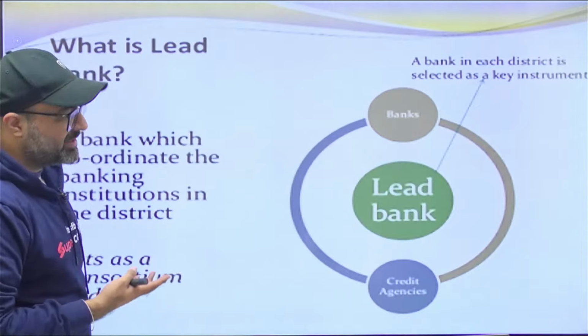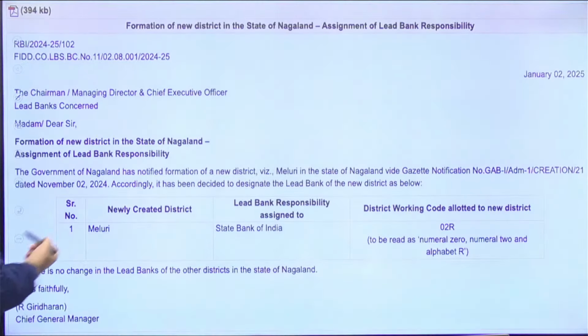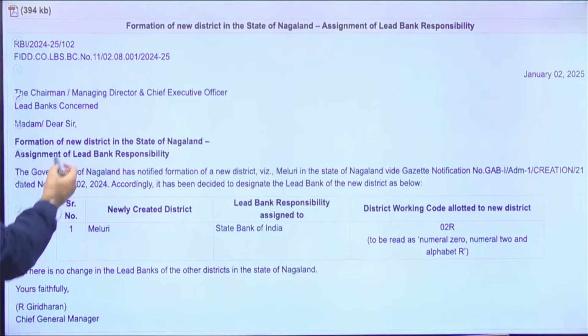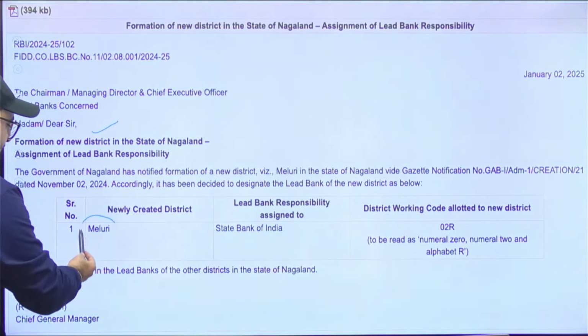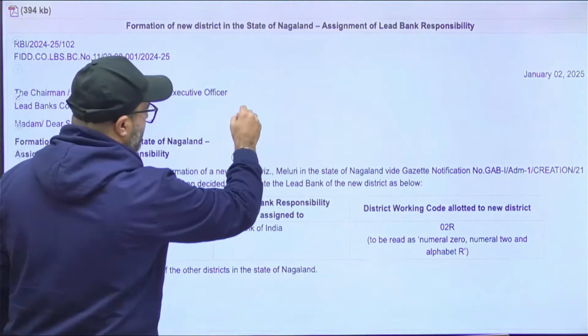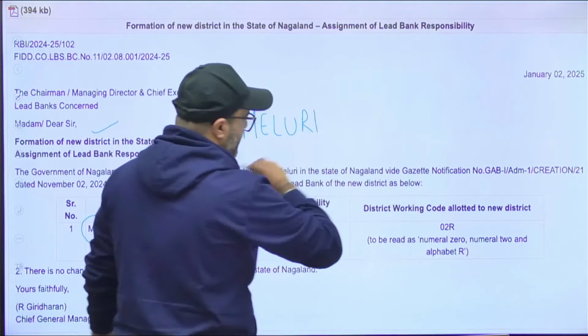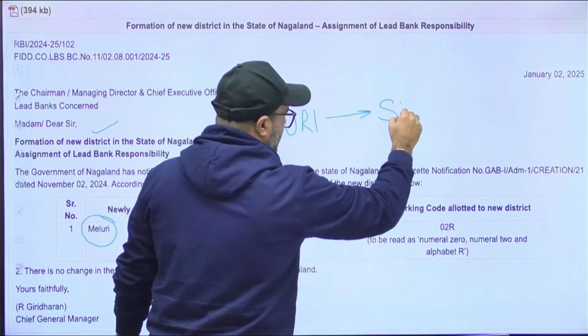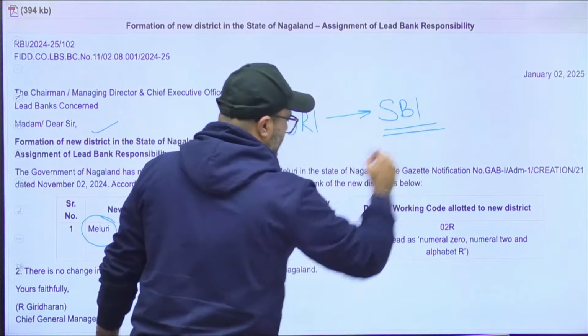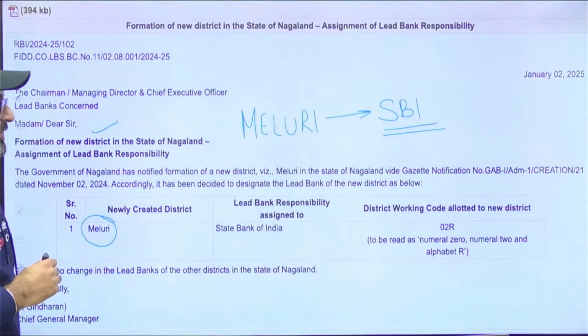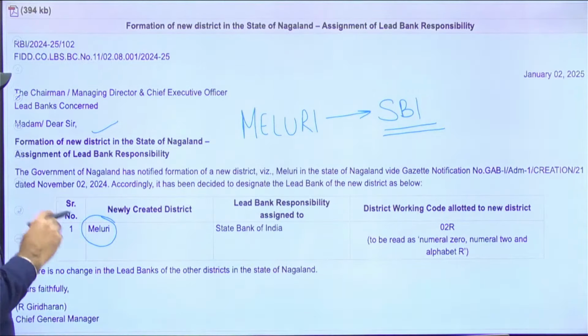What was the news which I'm trying to highlight over here? Recently it has been announced that a new district was formed in the state of Nagaland, and in the new district of Nagaland, a new lead bank was required. The name of the newly created district is Meluri, and the lead bank for Meluri is SBI. So this is one of the important updates.